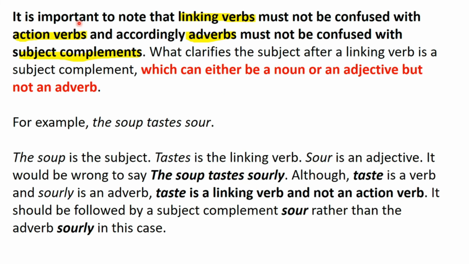Now, here is an important thing to remember. I have mentioned this in the predicate section as well, that linking verbs must not be confused with action verbs, because action verbs are modified by adverbs, whereas what follows a linking verb is a subject complement, which can either be a noun or an adjective but not an adverb. Look at this example. The soup tastes sour. The soup is a noun phrase which is serving as the subject element of this sentence. Tastes is a linking verb and sour is an adjective phrase describing the subject, the soup.